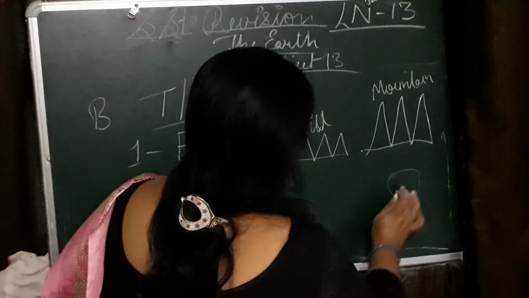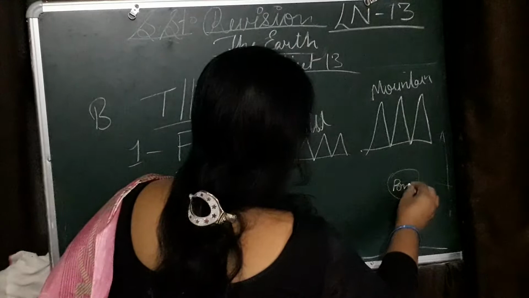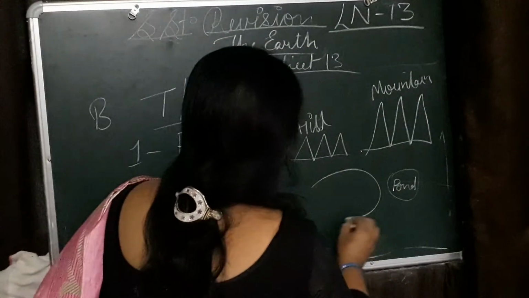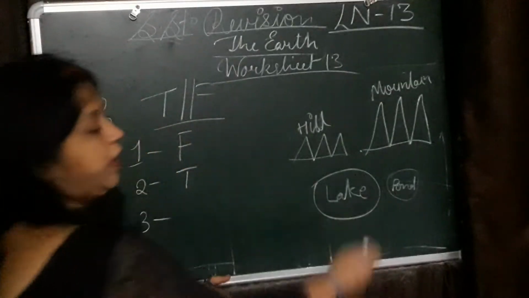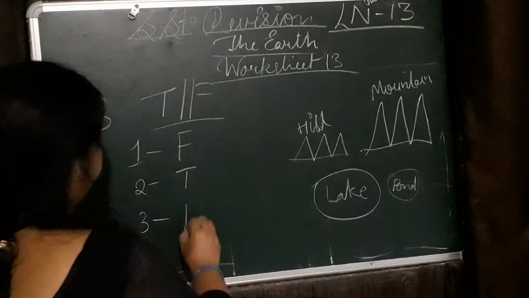Number 3. A pond is larger than a lake. This is the picture of pond and this is the picture of lake. Which is larger? Pond or lake? Yes, the lake. The pond is larger than a lake? No, wrong. 3 number, false. Read the sentence carefully.